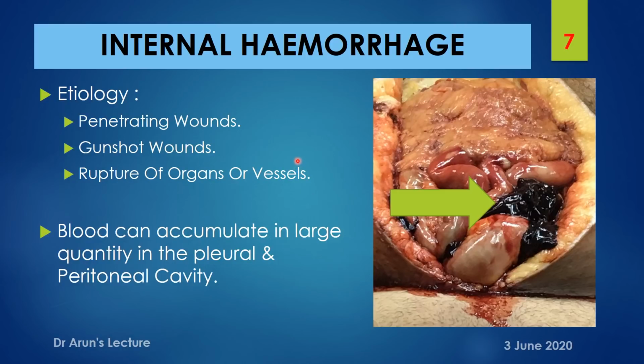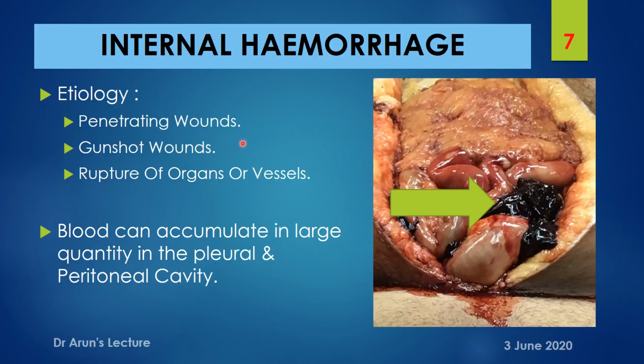And in case of an internal hemorrhage, where the etiology could be any penetrating wound or a gunshot wound, or any sort of injury where the underlying organs or a vessel has ruptured. Here, in case of a penetrating wound, the example could be a stab injury, and here the blood, without oozing outside the body cavity, has collected within the body cavity.